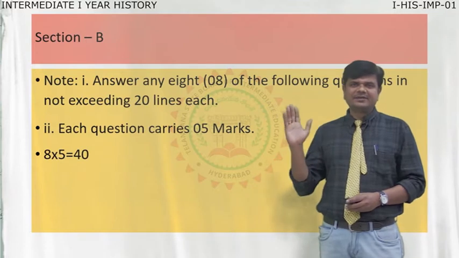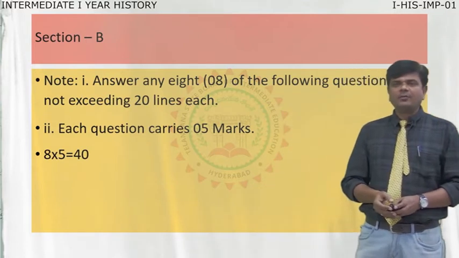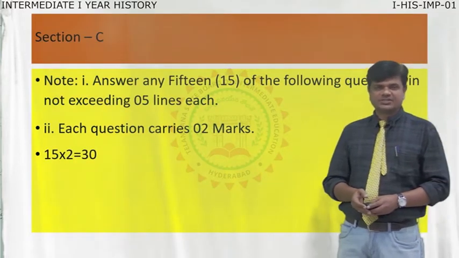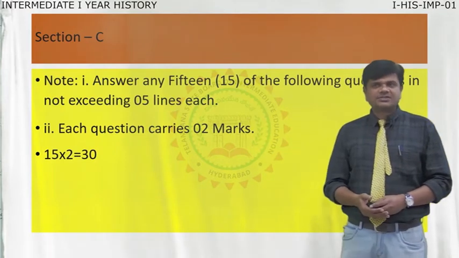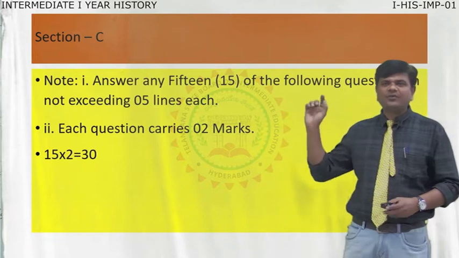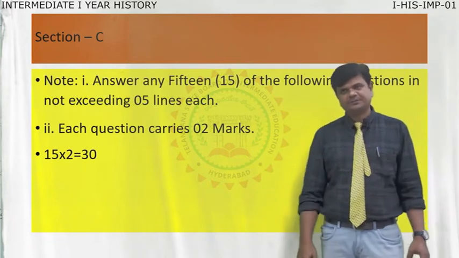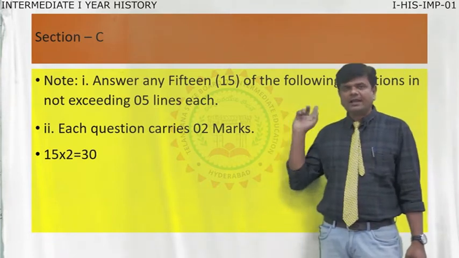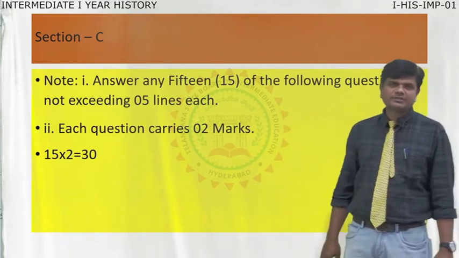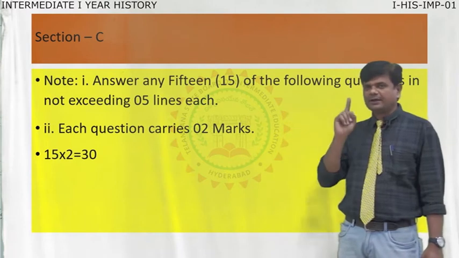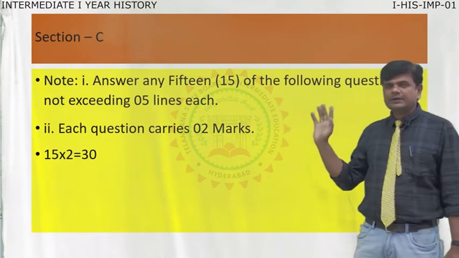Total 70 marks. Now moving to one more section, section C. From this section, answer any 15 of the following questions, not exceeding 5 lines each. Each question carries only 2 marks, so 15 questions make 30 marks.